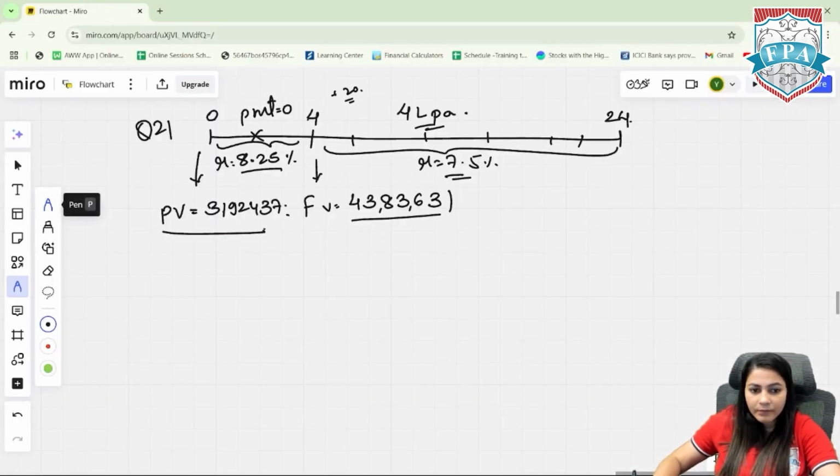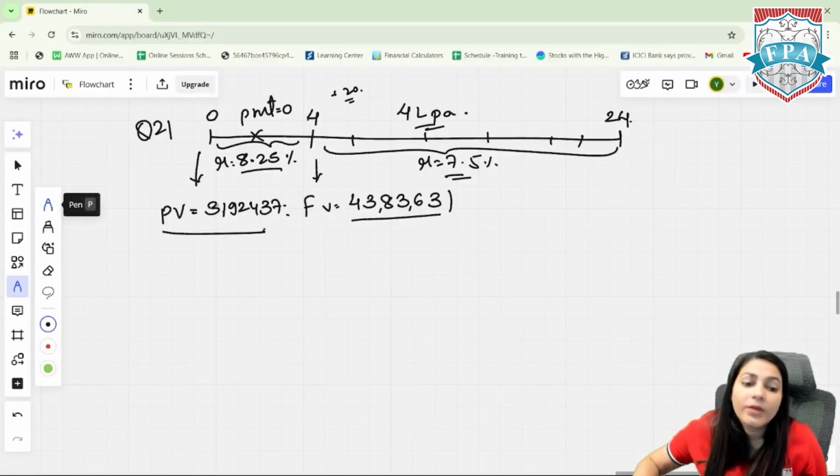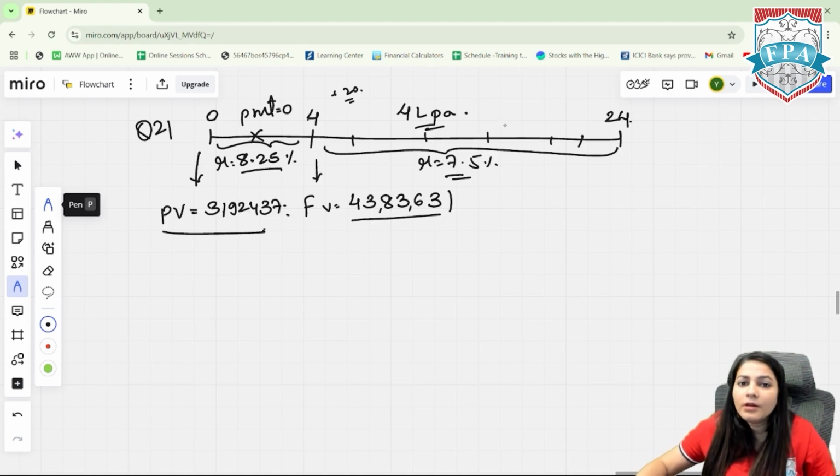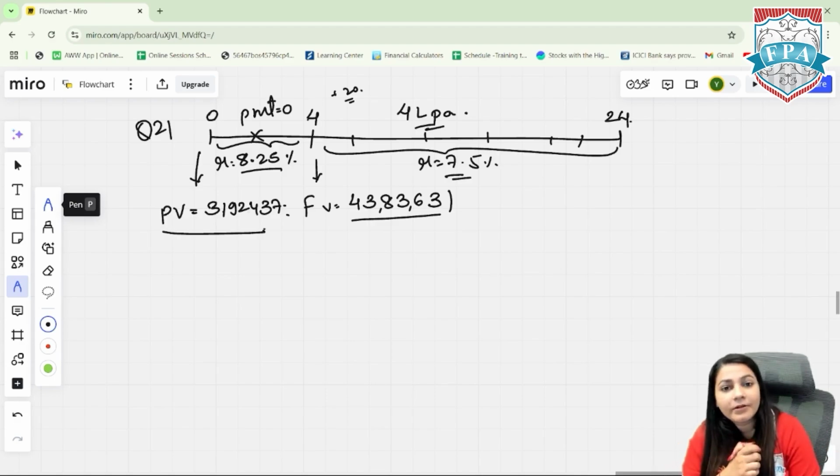92,437 to be precise. You invest this amount today at 8.25%. After 4 years, you will accumulate 43 lakh 83,000. From this, every year 4 lakh will be withdrawn for 20 years. That's the idea of the whole question. And I hope that is clear.